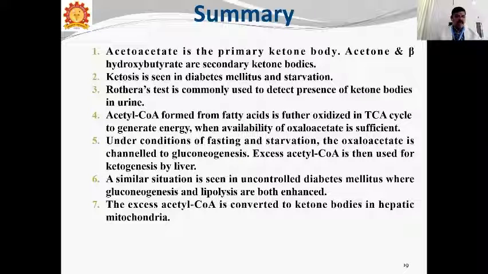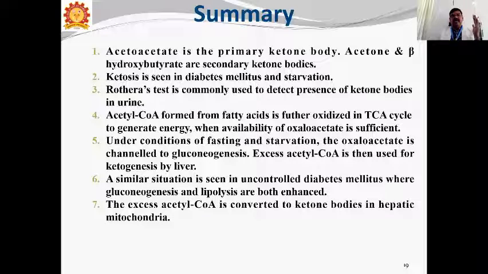So now we have to know what those things are. Acetoacetate is the primary ketone body, because acetoacetate is formed first. From the acetoacetate we will get acetone and beta hydroxybutyrate. They are the secondary ketone bodies, because these two are formed from acetoacetate. So that's why they are called secondary ketone bodies.